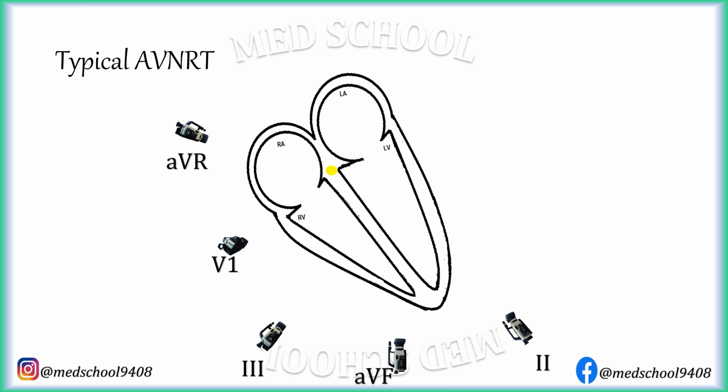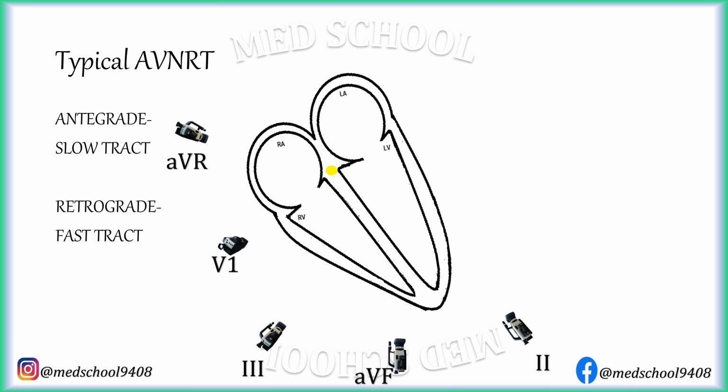In typical AVNRT, antegrade conduction occurs through the slow tract and retrograde conduction occurs through the fast tract. So in typical AVNRT, atrial and ventricular activation occurs almost simultaneously. Most of the time, P waves are embedded in QRS complexes, but sometimes occur just after QRS complexes.